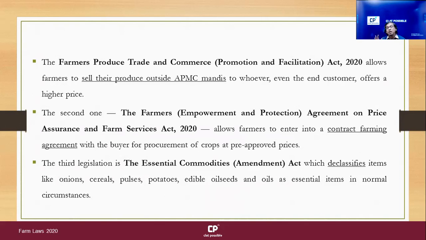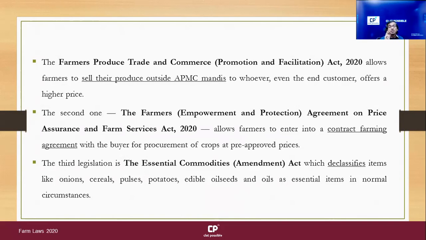Different states have their own legislations providing for this. Now, this legislation seeks to override that earlier provision. They say that not only can sales be made outside of the mandi, sales can also be made on an interstate basis. So someone from Punjab can sell in Haryana, vice versa, right?